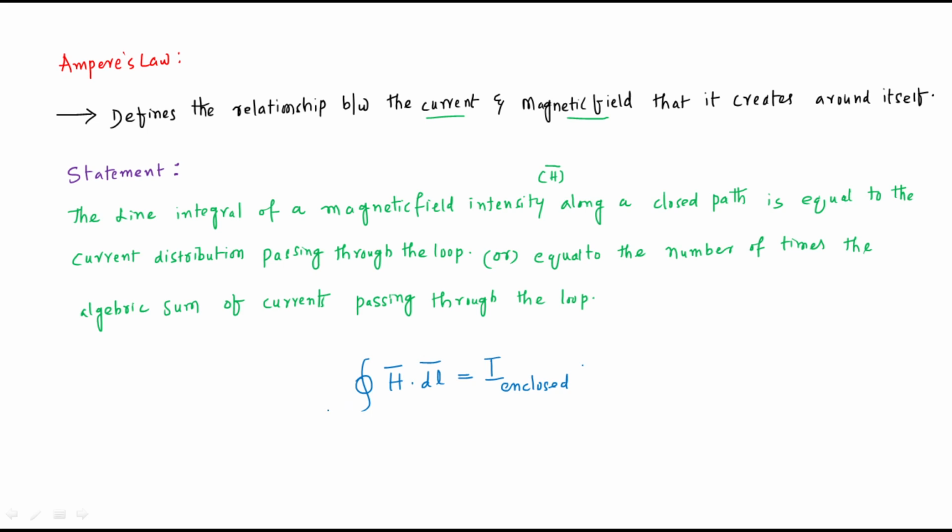Now I would like to take one example and explain the concept. Suppose I have a space like this. First I would like to consider a closed loop.